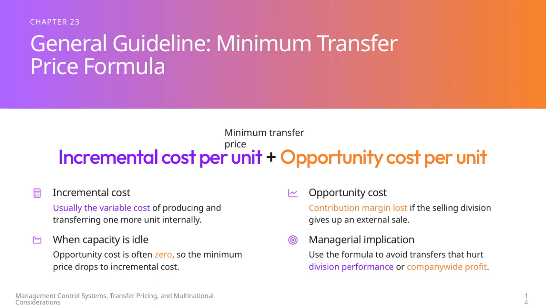In such cases, the minimum transfer price simplifies to just the incremental cost, since there's no lost external profit to consider. From a managerial perspective, using this formula helps prevent internal transfers that could damage either the performance of individual divisions or the overall company profit. It ensures that transfer pricing decisions promote sound financial management across the organization.